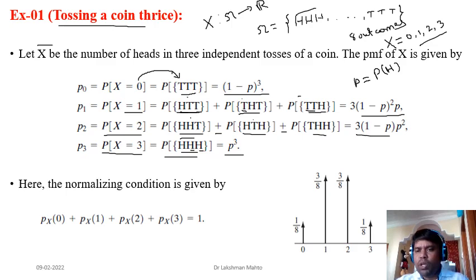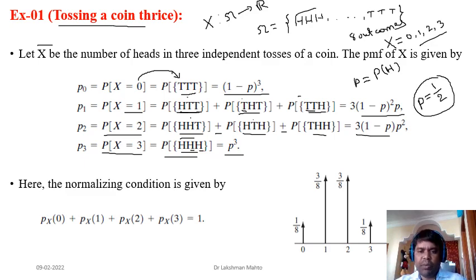Suppose, for simplicity, your coin is unbiased in nature, that means it is a fair coin. In that case, if you toss a coin, there is a 50% chance that head will come and also a 50% chance that tail will come. So in that case, you can say that the probability of getting head or tail is 1 by 2.